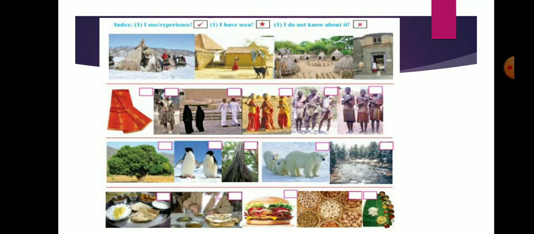So here also they have shown some tick and wrong, an index used for experience. You have to do it. I will explain in Hindi.